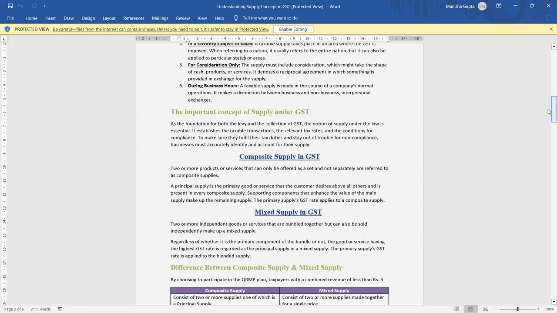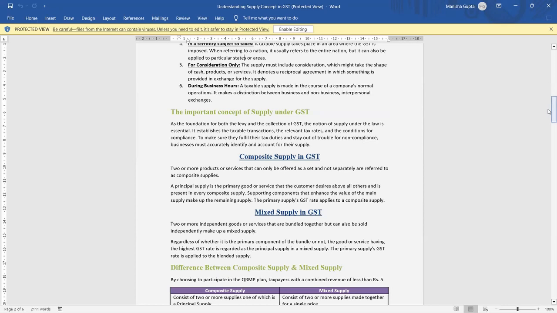To make sure that they fulfill the tax duty and stay out of trouble and non-compliance, businesses must identify and account for their supply. Why did we introduce the levy and collection of GST? To make sure that taxpayers timely fulfill their tax duties and pay the tax without any trouble or non-compliance. That's why we have introduced the levy and collection of GST. It is an important concept of supply.